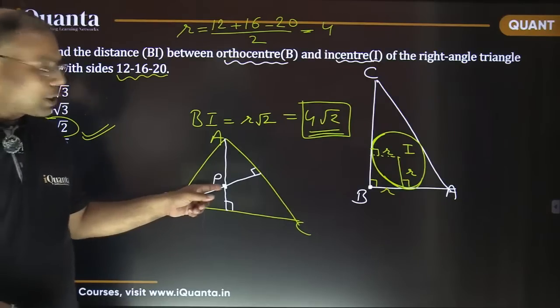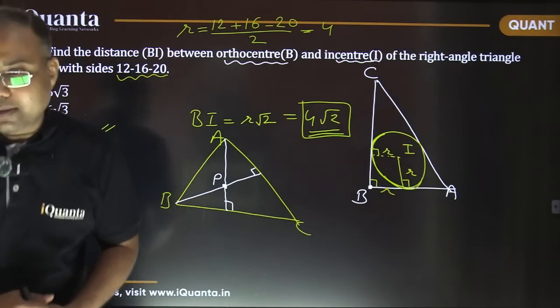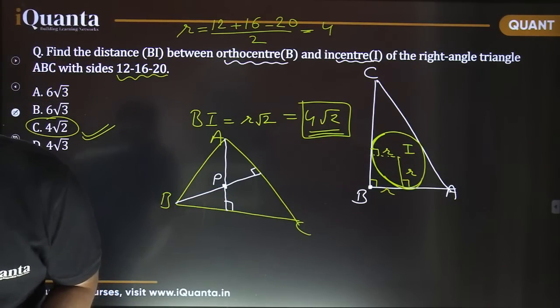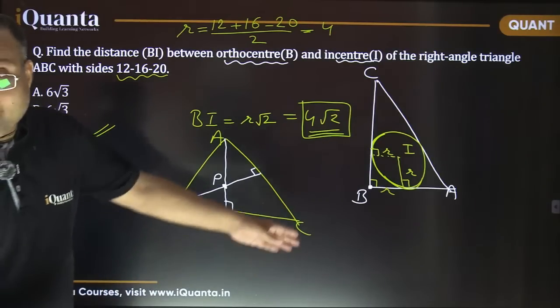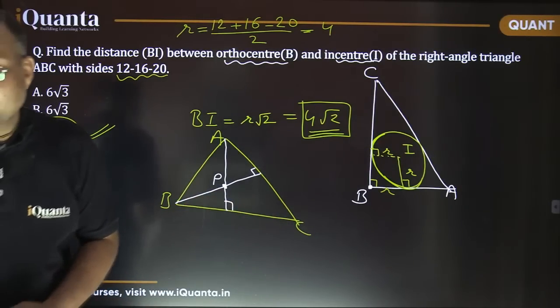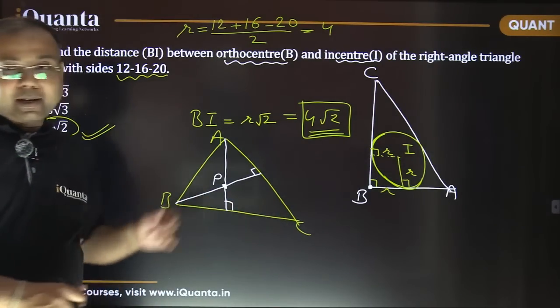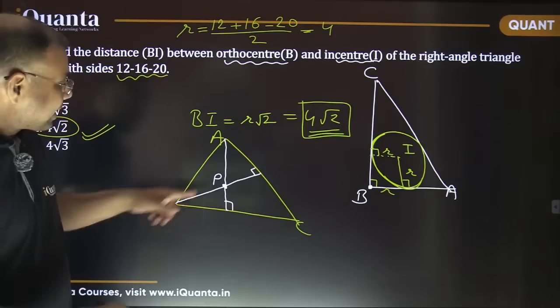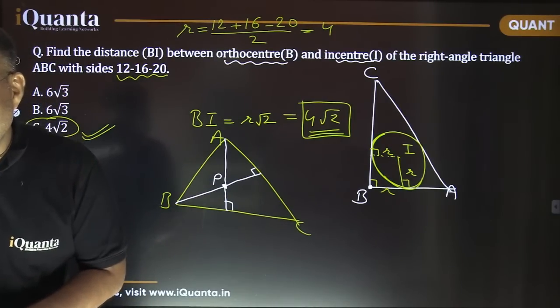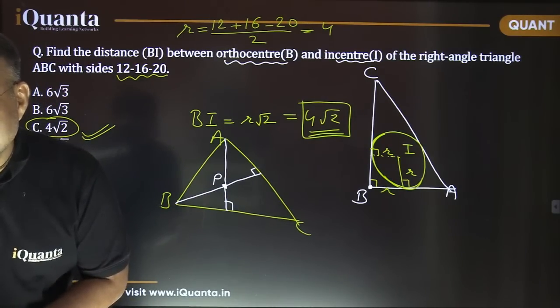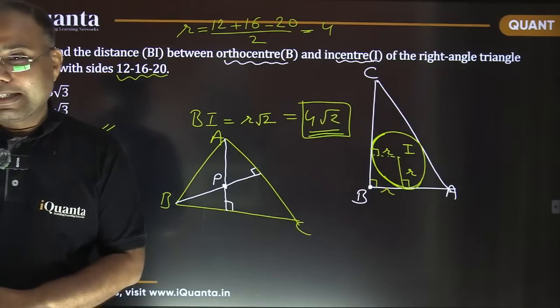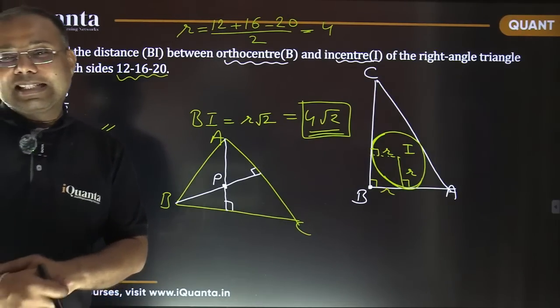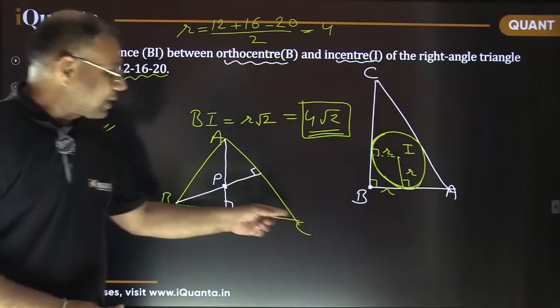Answer this one now. Is this P the orthocenter or not, everyone? Yes, I have not done the third line. That's why I'm asking, Archit. I have not done the third altitude. Can I say this P is the altitude? P is the orthocenter or not? Yes, it is. See, it does not depend on the third altitude.